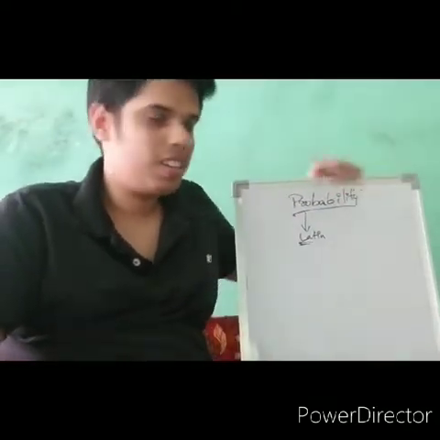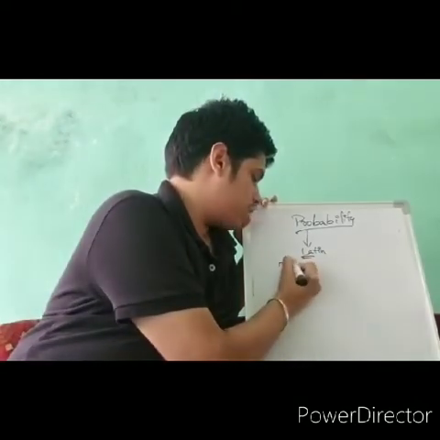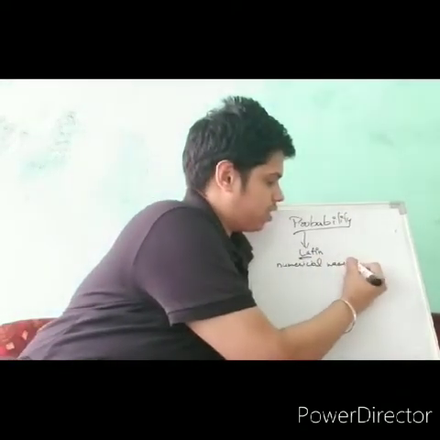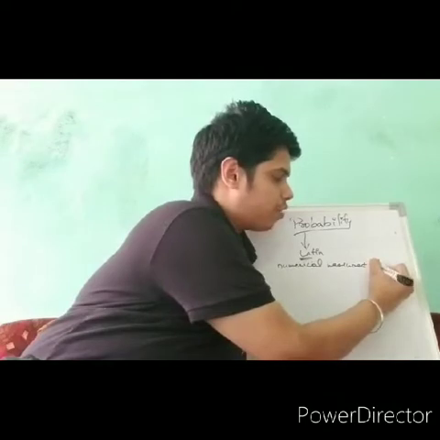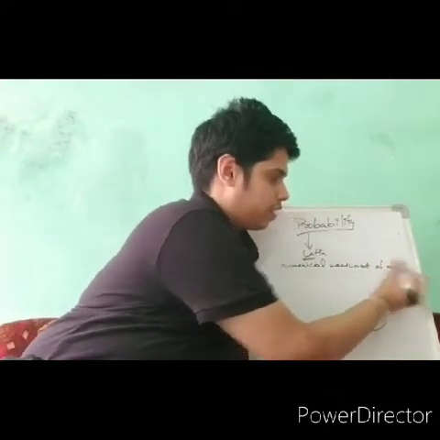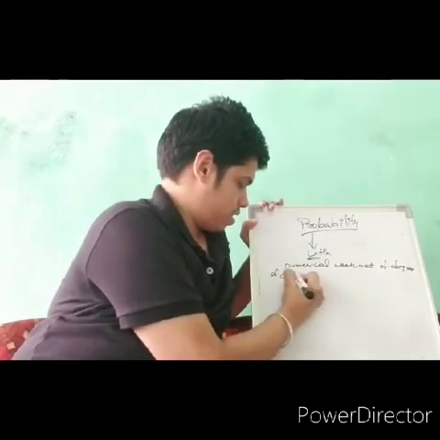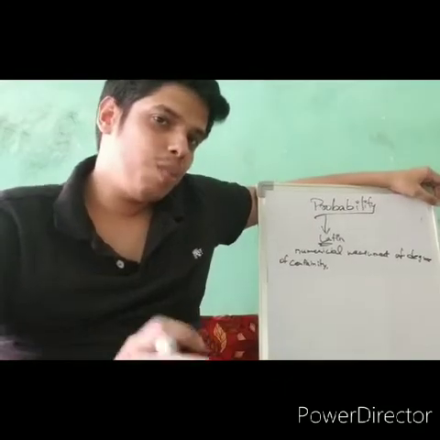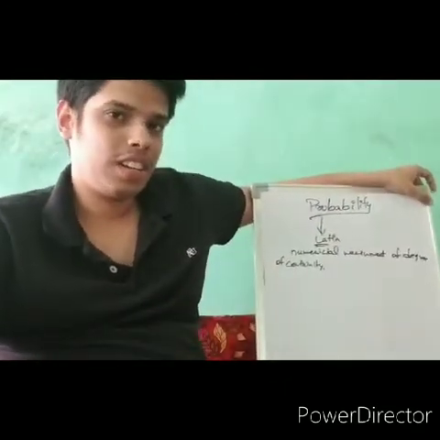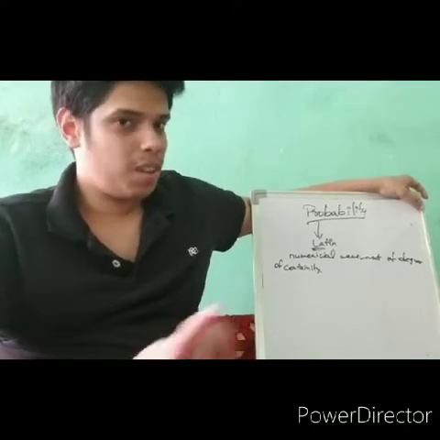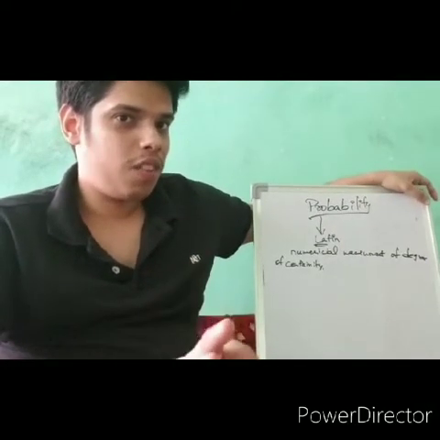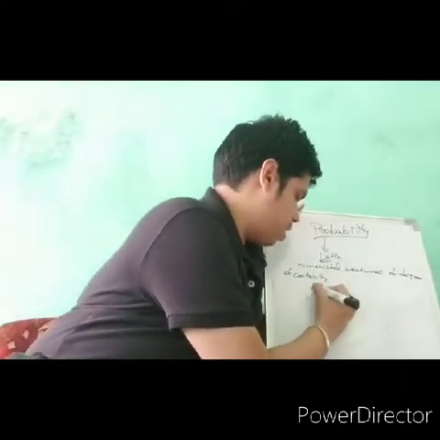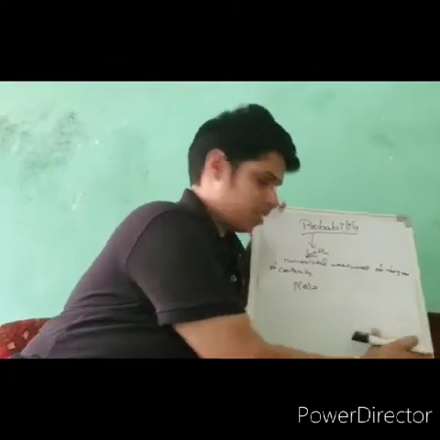What is probability? Probability is the numerical measurement of degree of certainty. Probability can be defined as numerical measurement of degree of certainty. So the most basic formula used in the topic of probability is P of E is equal to